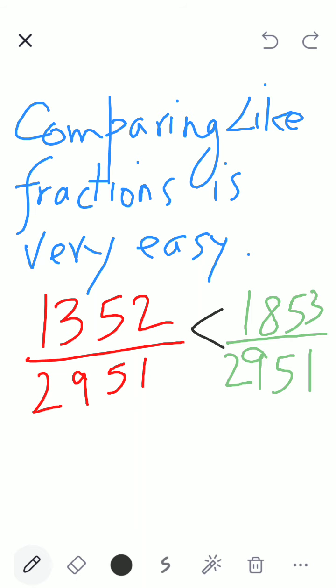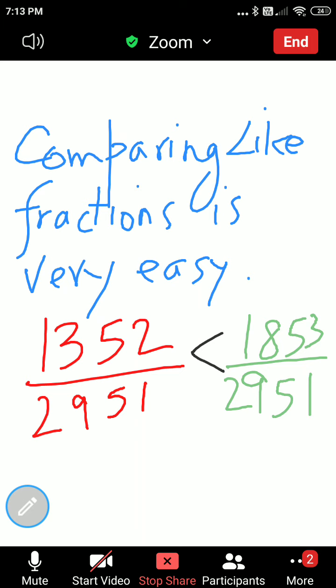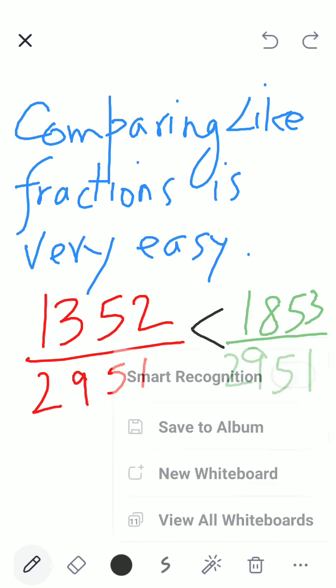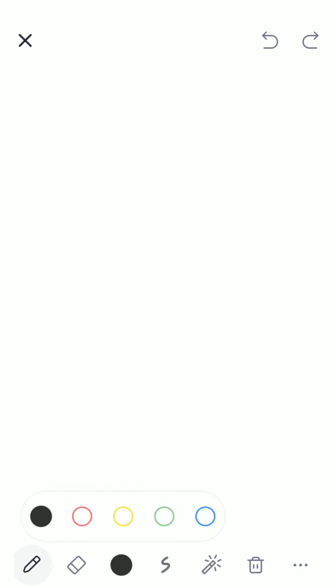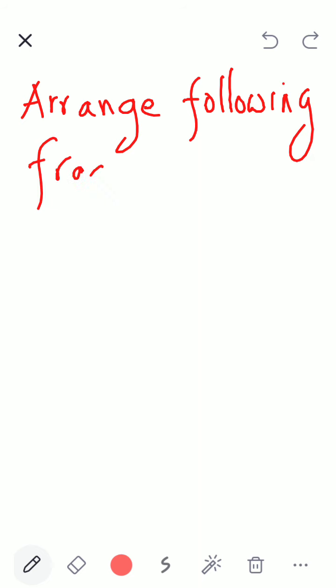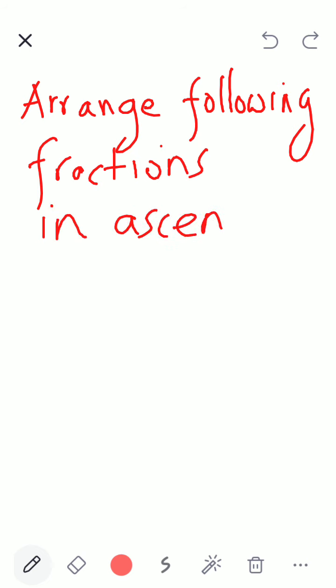So for example, suppose I give you a problem and tell you, arrange the following fractions in ascending order.